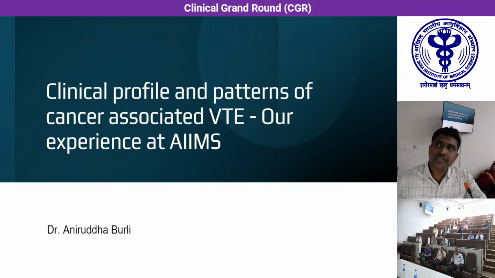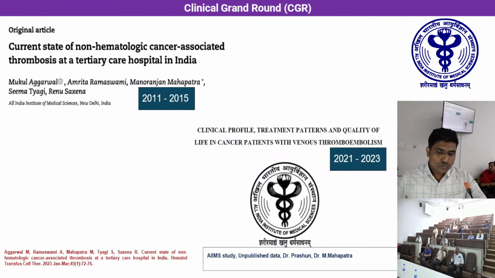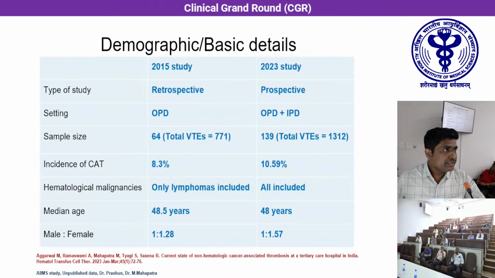As I speak, we'll discuss the clinical profile and patterns of cancer-associated venous thromboembolism with our experience at AIIMS. So we have two large groups of data, one gathered from 2011 to 2015 and published as an original article. The other data is from 2021 to 2023, still yet unpublished. Comparing these two data, the previous study was a retrospective study in nature. The second one was a prospective study.